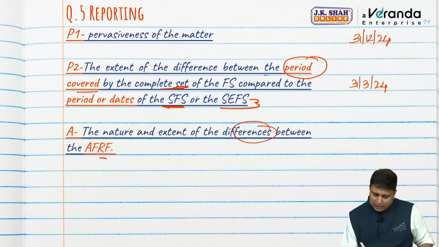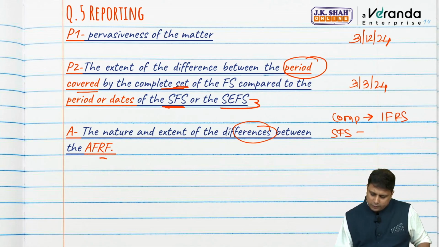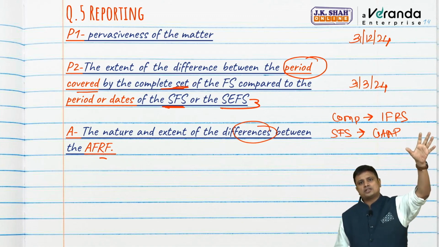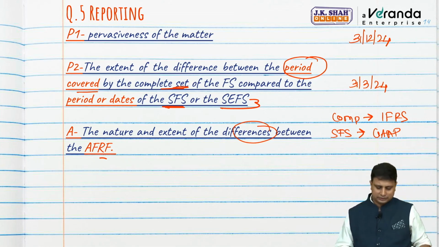What is the difference between AFRF? For example, complete financial statement are made as per IFRS, for example, and single financial statement are made as per, let us say, our local GAAP. Then in that case, again, what is given in the complete financial statement report may not be relevant here.